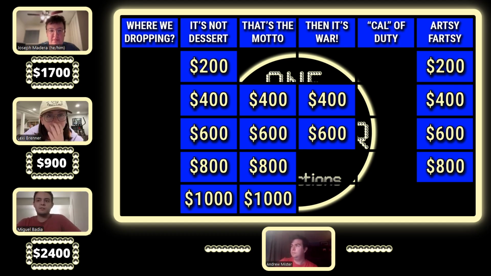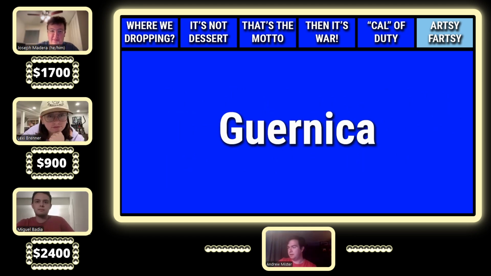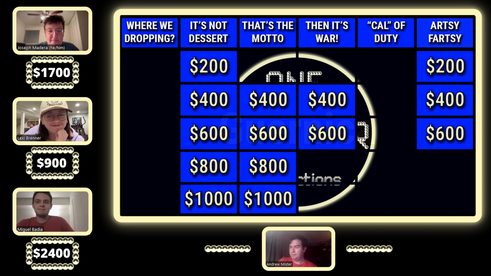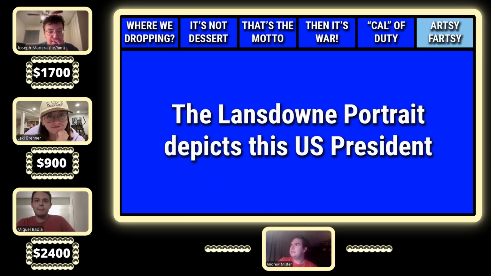Let's do Artsy Fartsy for 800. This Pablo Picasso painting was inspired by the Nazis' cruel bombings of a Spanish town. This would be Guernica. Oh, that makes sense. I can picture the painting. I didn't know the name. Miguel. Artsy Fartsy for 600. The Lansdowne portrait depicts this U.S. president.